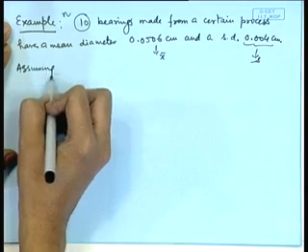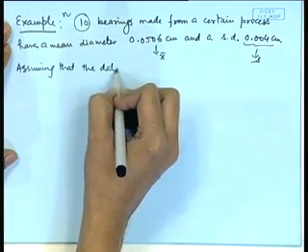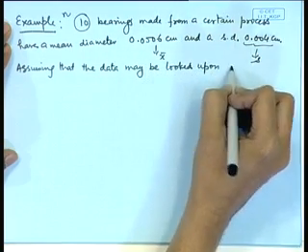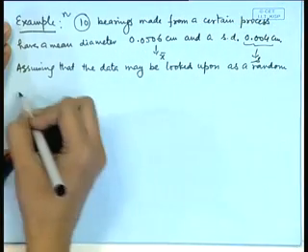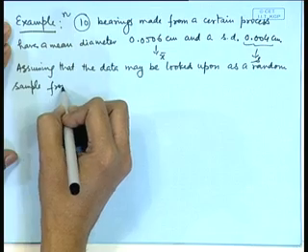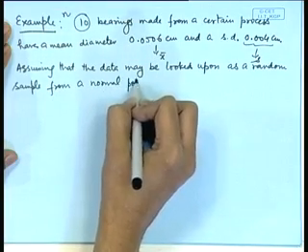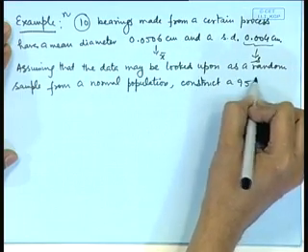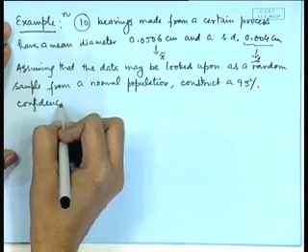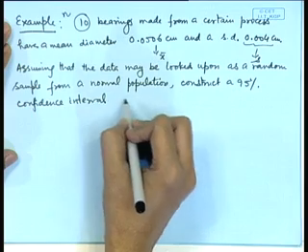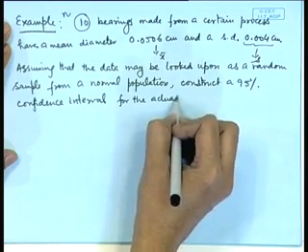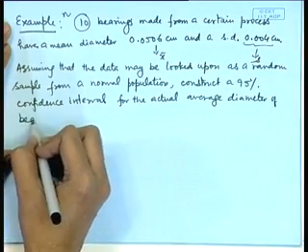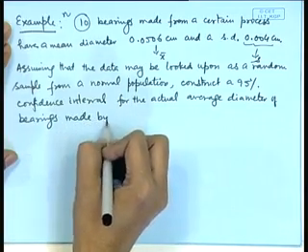Assuming that the data may be looked upon as a random sample from a normal population, construct a 95% confidence interval for the actual average diameter of bearings made by this process.